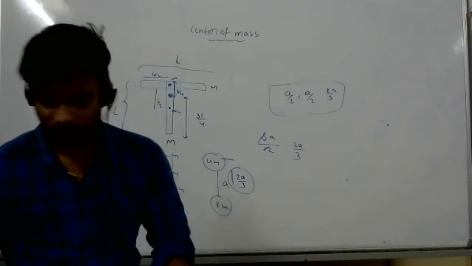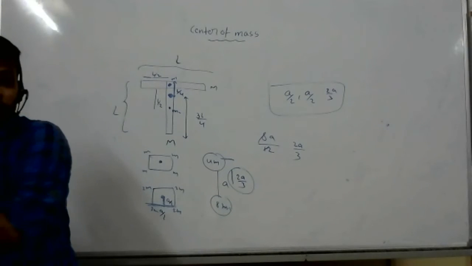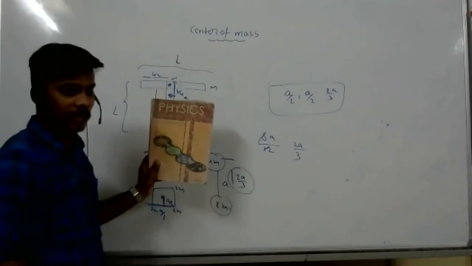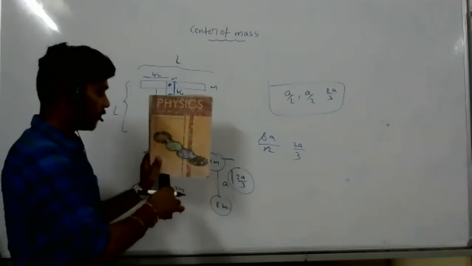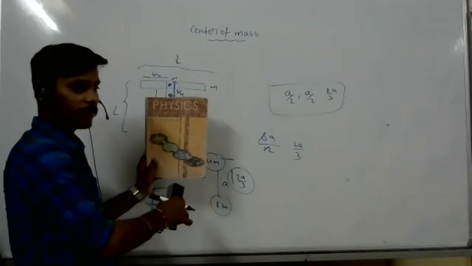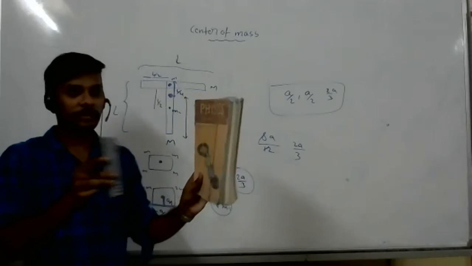So which one are you taking as origin, 4m or 8m? 4 is the origin. One body is here. Now, from x direction, a by 2 will be there. Along y direction also, a by 2. But from the z direction, it takes 2a by 3.